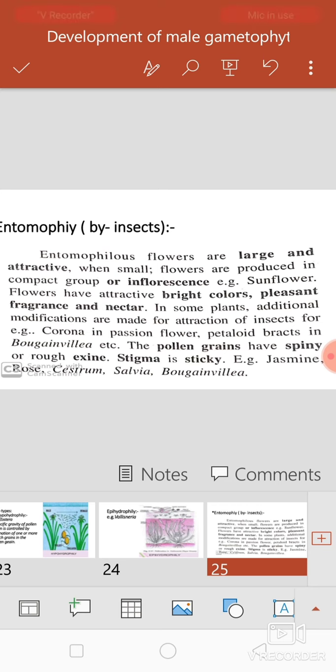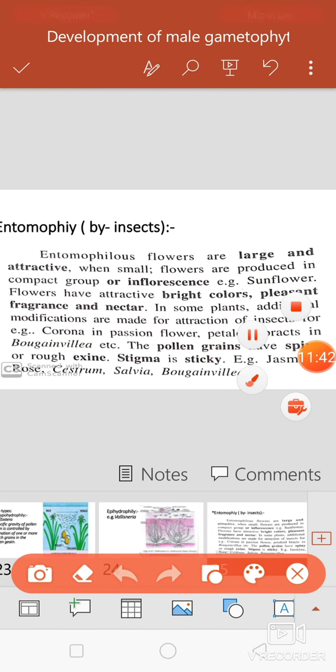So see which adaptations are present in the flower. Here the flowers are large and attractive, and if they are small, then they are produced in a group or inflorescence. Then the flowers have attractive bright color, pleasant fragrance and nectar, right?